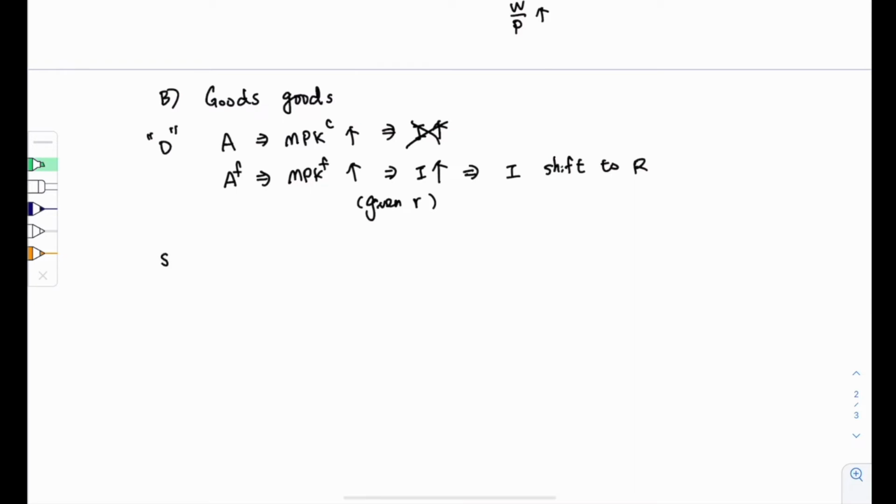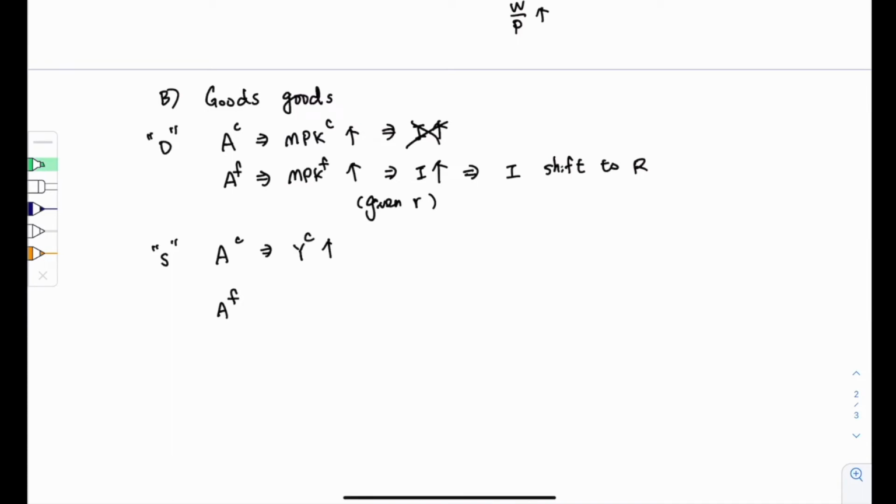How about the supply of the goods market? Well, the supply of the goods market is how much the households want to save. So let's look at the impact of the current productivity increase and future productivity increase on the household saving decisions. When the current productivity increases, it causes the current income to increase.